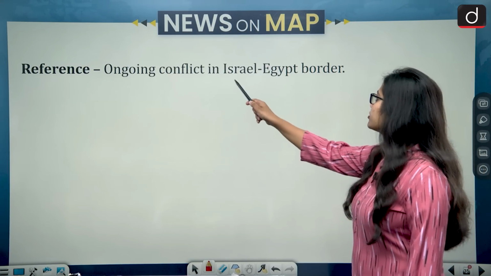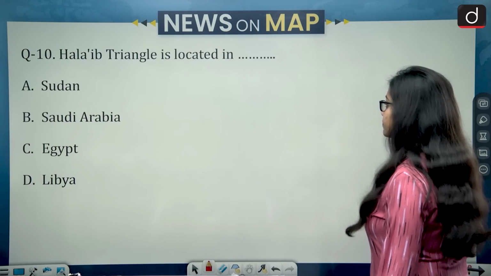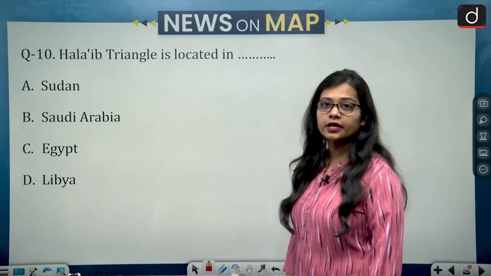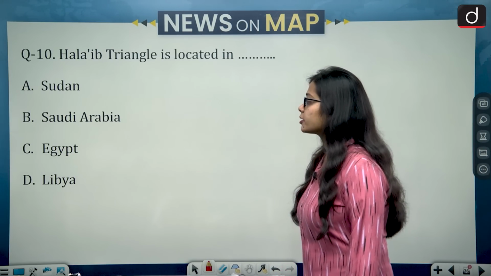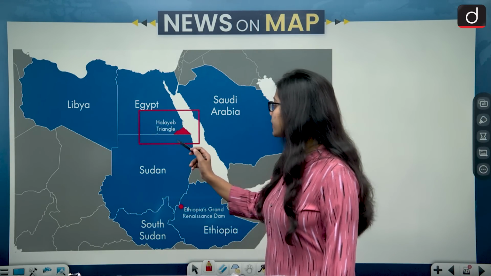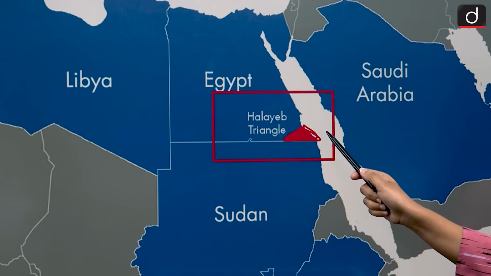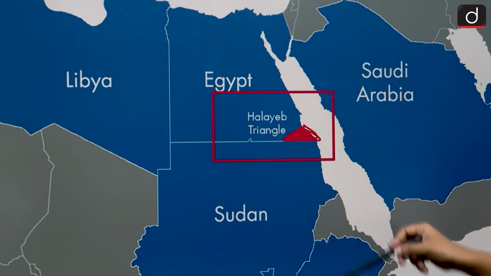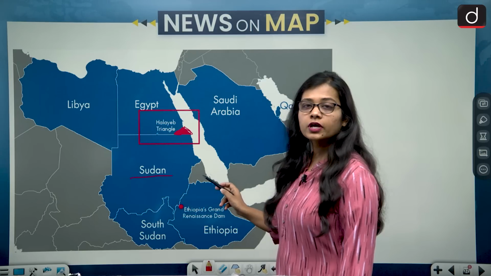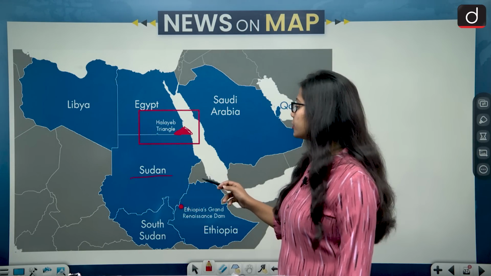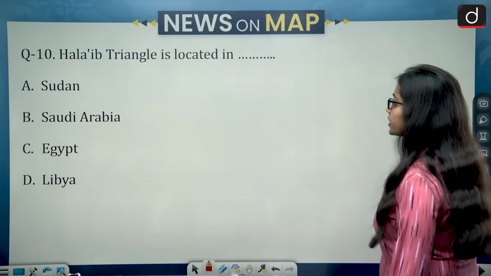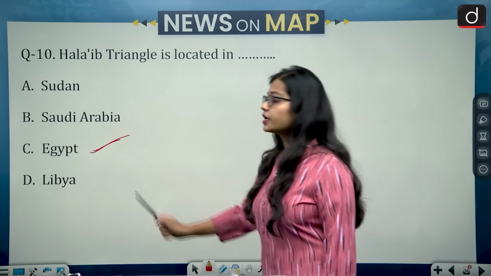Ongoing conflict on the Israel-Egypt border. Now let's look at the question. This says Halaib Triangle is located in. The options are Sudan, Saudi Arabia, Egypt and Libya. So if we look at the map, then Halaib Triangle is located in Egypt and the continent is Africa, and it also shares its border with southern Sudan. So the correct answer for the location of Halaib Triangle is Egypt. So the correct answer is option C, that is Egypt.